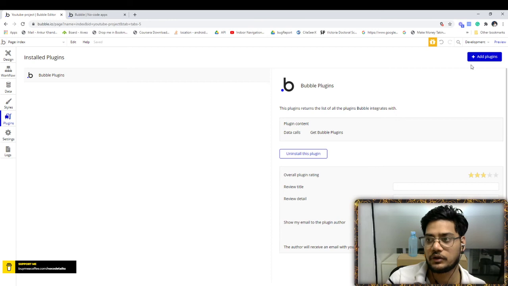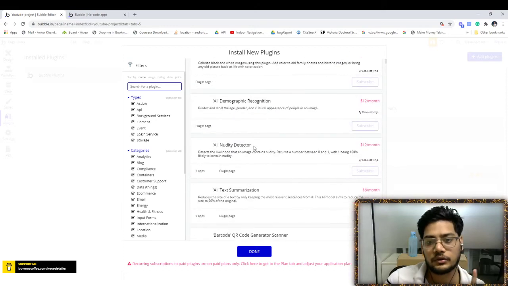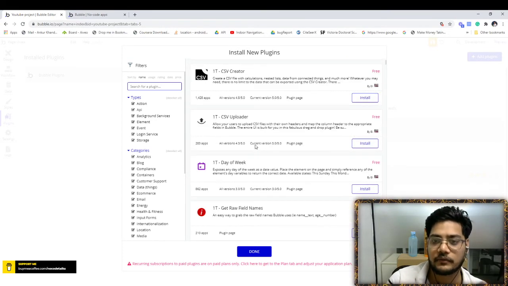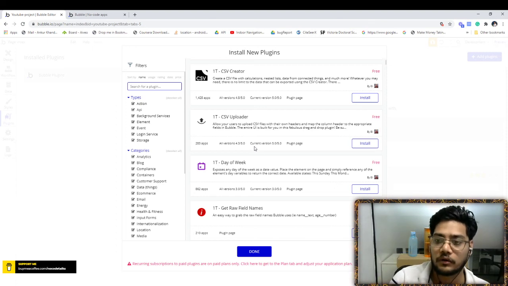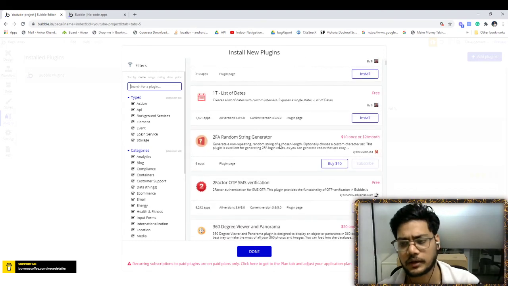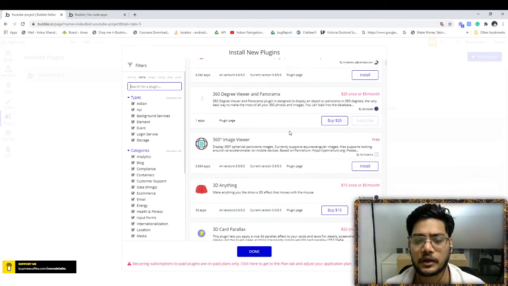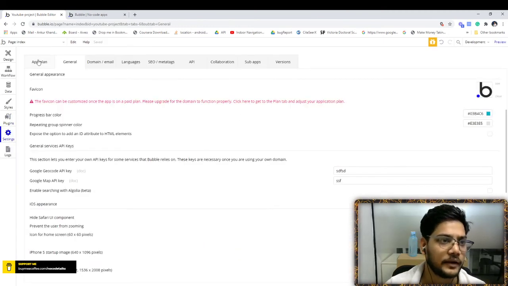You can install community plugins. This is the list of all the plugins that they have, loading. So they provide a lot of plugins, paid ones and free ones. It is built by Bubble itself, and even the community has built a lot of plugins. Most of the plugins are free, but there are some that are paid, and they are pretty cheap. Settings, this is the settings app plan.